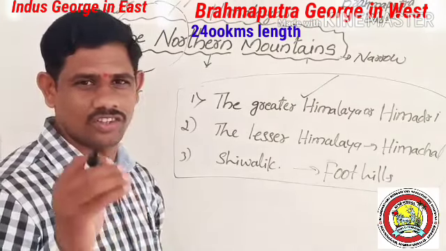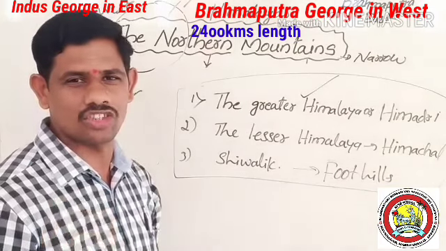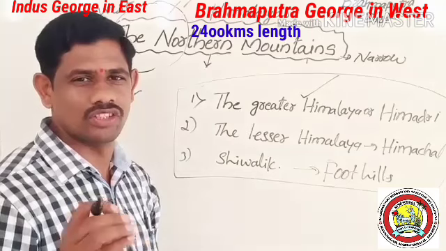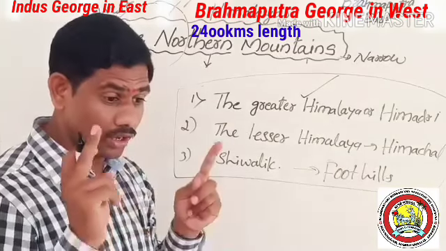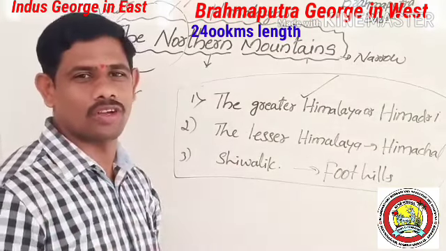peaks, that is Mount Everest, the highest mountain peak in the world. Which is the highest mountain peak in the world? Mount Everest.